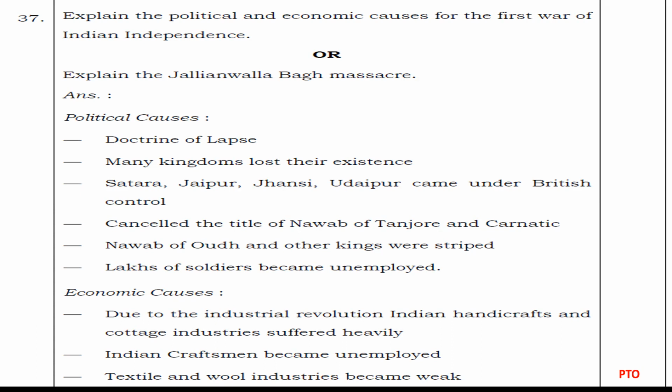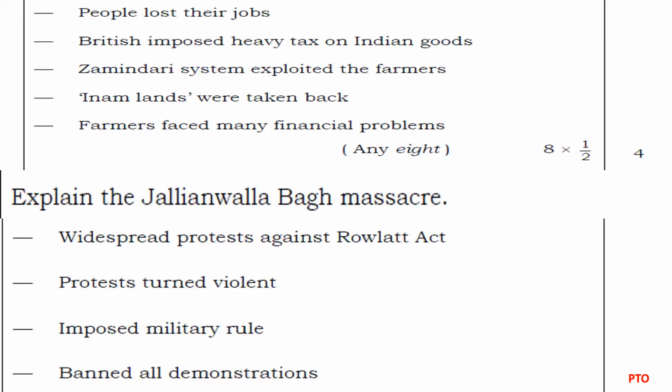Now let us see the economic causes. Due to the Industrial Revolution, Indian handicrafts and cottage industries suffered heavily. Indian craftsmen became unemployed. Textile and wool industries became weak. People lost their jobs. The British imposed heavy taxes on Indian goods. The Zamindari system exploited the farmers. Inam lands were taken back, and farmers faced many financial problems.